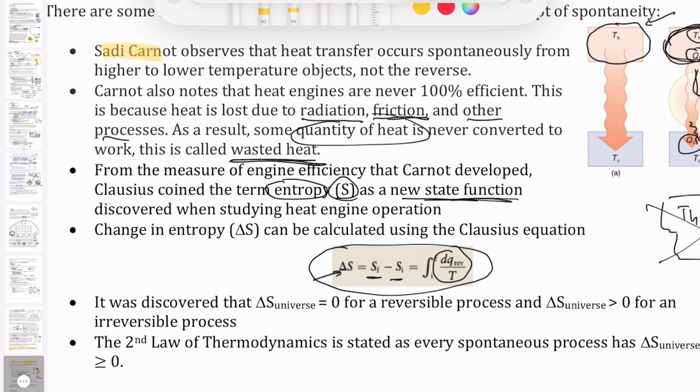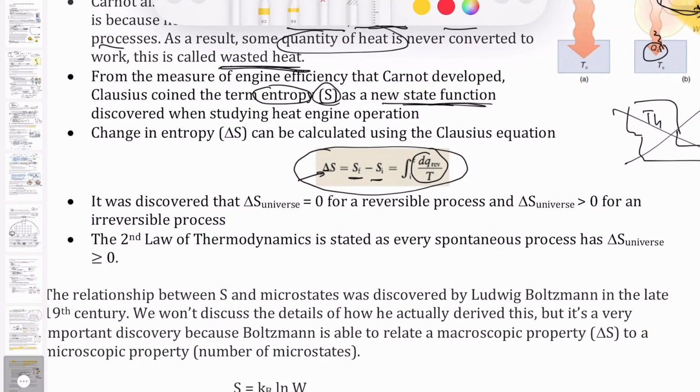Now, we're not going to do this actual calculation in this class, okay? It's not important for the types of discussions that we're going to have, but this is how we actually measure values of entropy change. Okay, so this is a quantity that you can actually measure experimentally. Just like you can measure delta H using a calorimetry experiment, you can measure entropy change using an experiment where you change the temperature and measure the amount of heat that is either absorbed or released as a result of it.